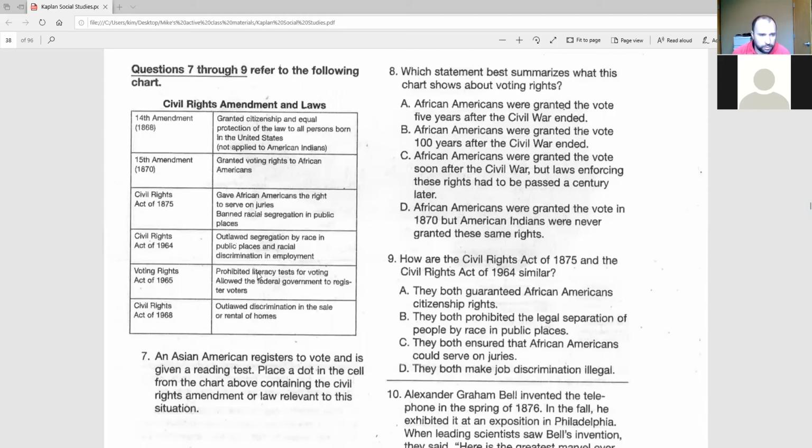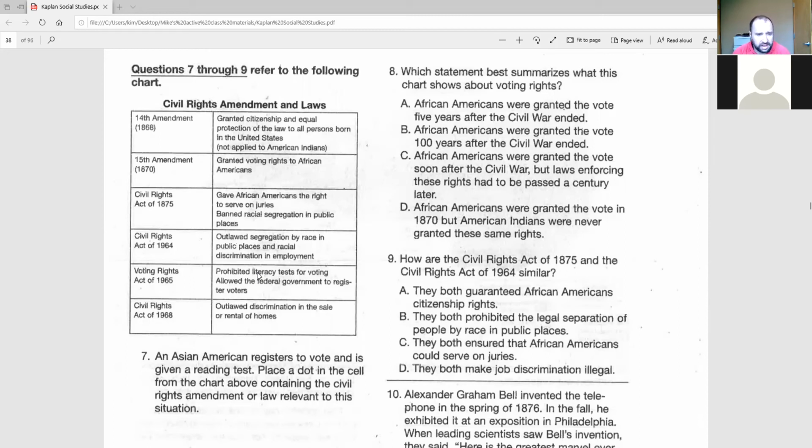And the last one, Civil Rights Act of 1968, outlawed discrimination in the sale or rental of homes. Okay, so there's those lists of all the different amendments to the Constitution that deal with civil rights. Okay, so equality among all genders and races, and all that stuff, right?